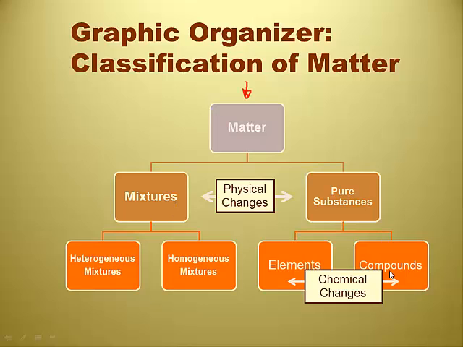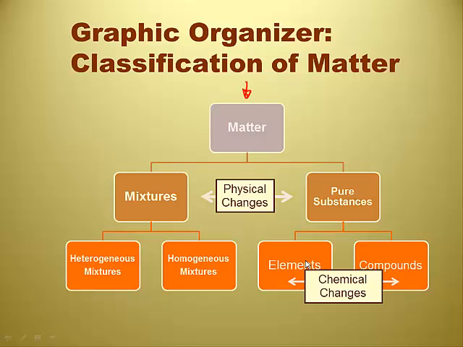Chemical changes come in place between elements and compounds here. If I've got two types of elements, there are probably ways that I could take two types of elements and make them compounds. Nearly any two elements on the periodic table. And I could also do the same thing. I could take compounds and break them down into elements. Now, when you're categorizing these things, please remember there's no crossover. There's no such thing as a heterogeneous element. It's a heterogeneous mixture or it's an element. There's no crossover between the left and the right.